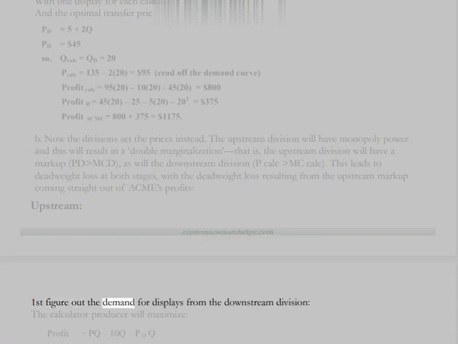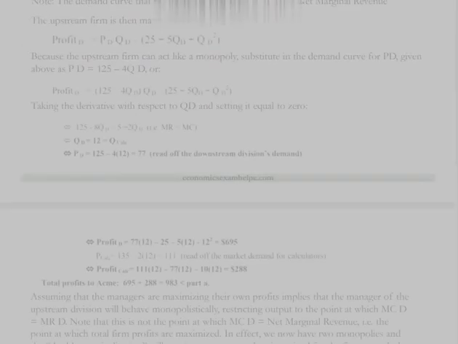First, figure out the demand for displays from the downstream division. The calculator producer will maximize profit. Note, the demand curve that the upstream firm faces is Acme's net marginal revenue. The upstream firm is then maximizing, because the upstream firm can act like a monopoly. Substitute in the demand curve for PD, given above as PD equals 125 minus QD, and take the derivative with respect to QD and set it equal to 0.